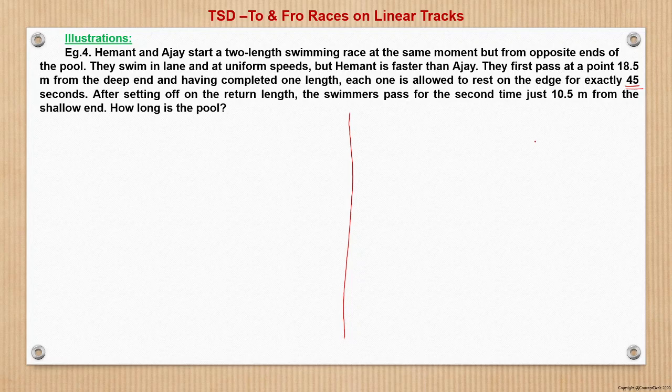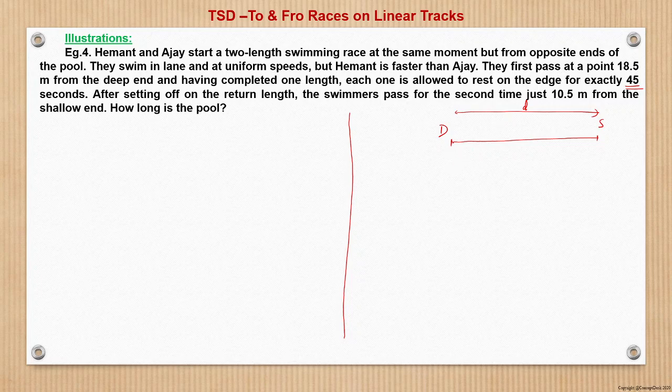Now see, what does the question try to say? Let us first draw here. This is the deep end and this is the shallow end of a swimming pool of length small d.